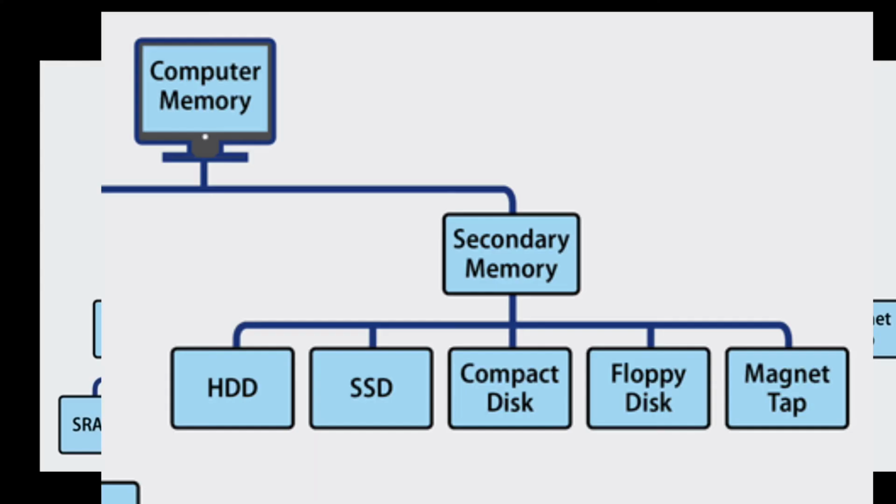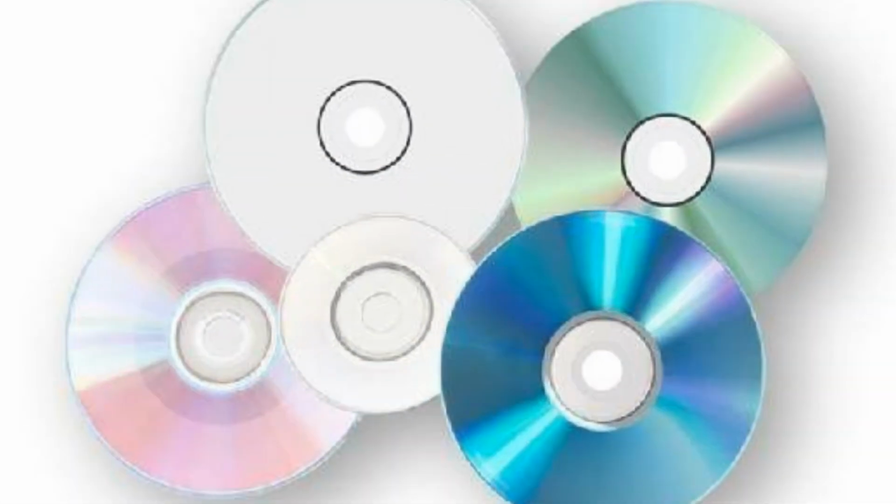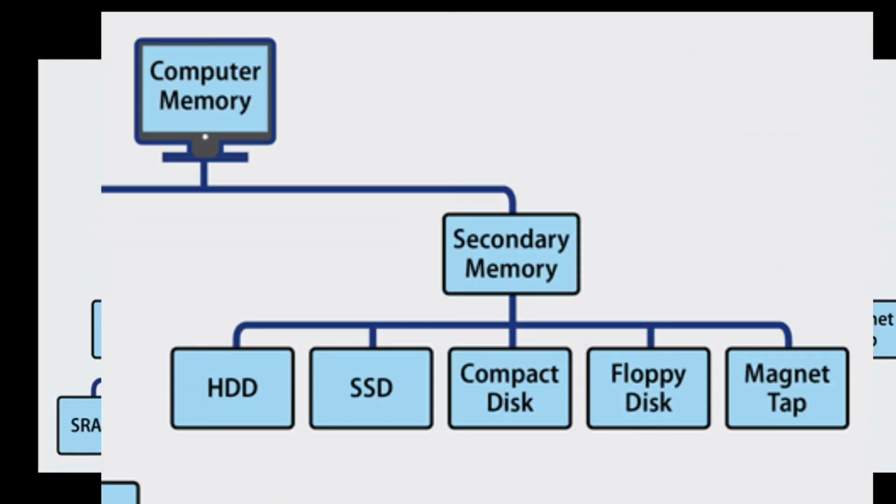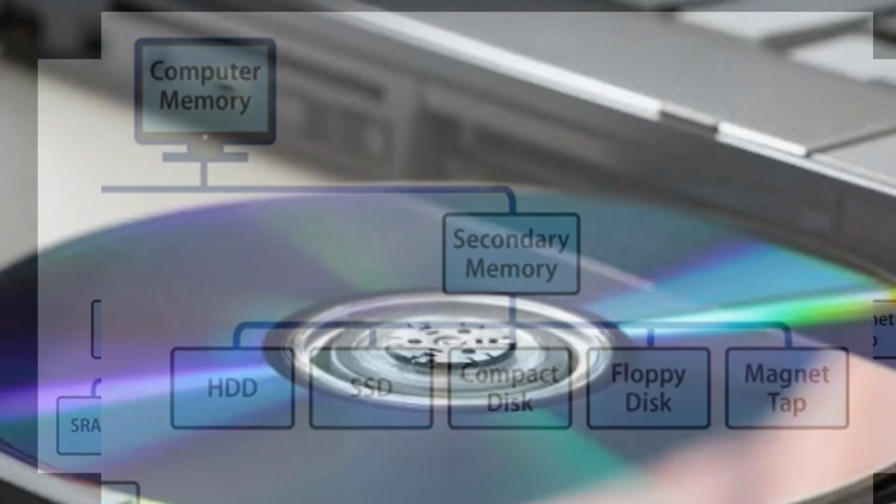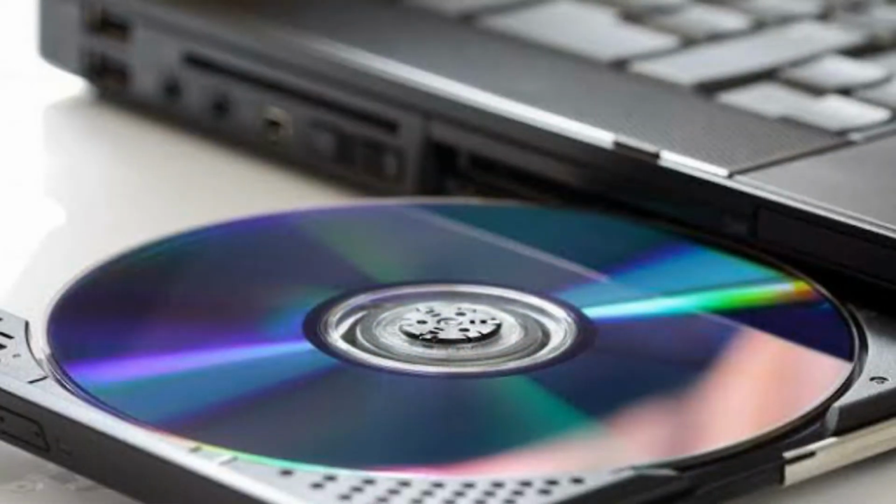And now we will talk about optical storage media like CD, CD-ROM, CD-R, CD-RW, compact disc rewritable. Data is stored and read using a laser beam. CD, DVD, pen drive, Blu-ray disc, memory stick fall under this category.